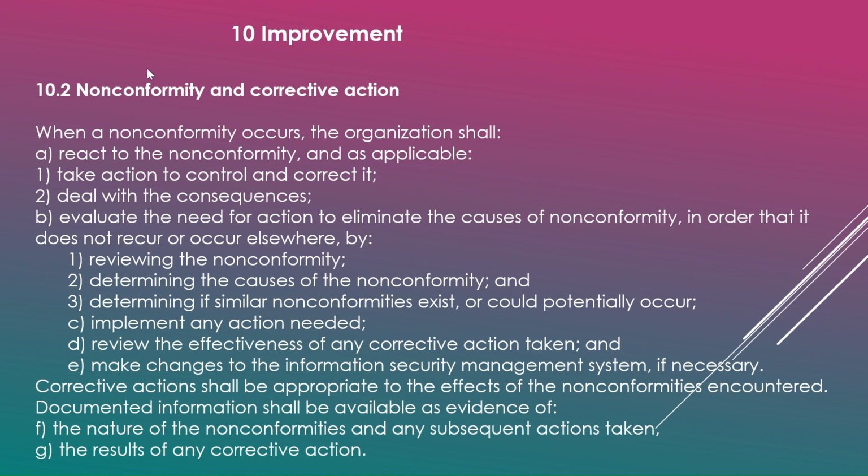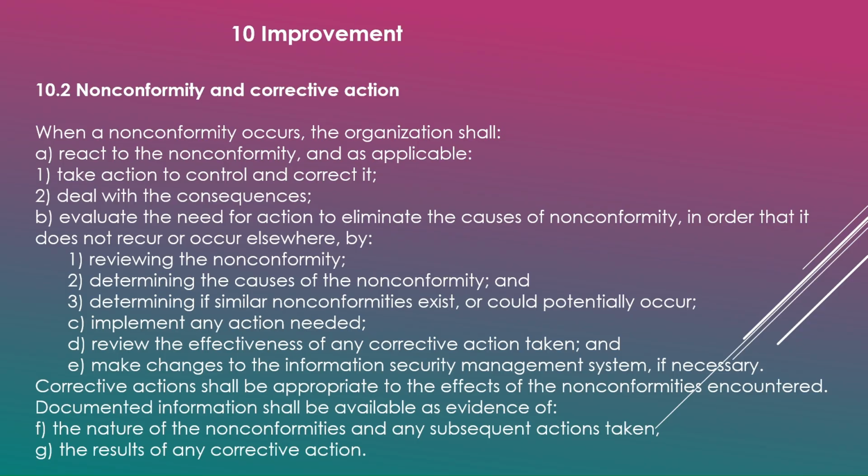Documented information shall be available as evidence. So whatever non-conformities there are, you prepare a document of corrective measures. Prepare what are the non-conformities that you have. 1, 2, 3, whatever non-conformities you have, write them down, and then write down the corrective actions you have taken. When did you take it? Who's the owner? Like this, prepare one document. Documented information shall be available as evidence, because then this becomes a document for continual improvement, which is very important.